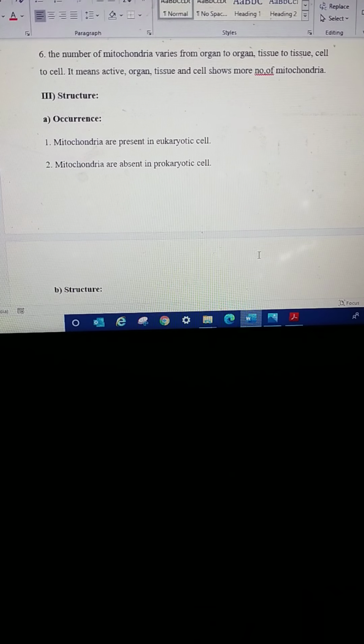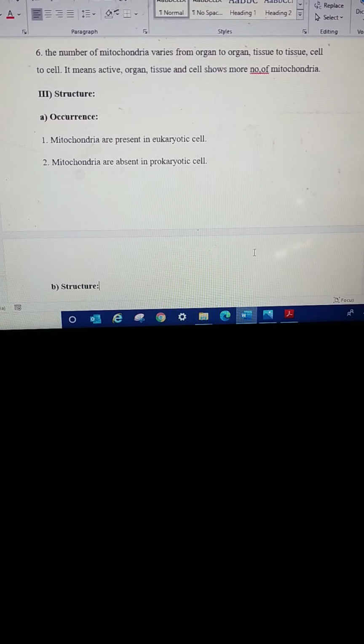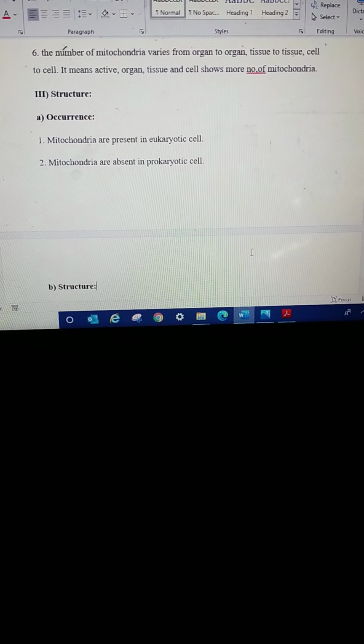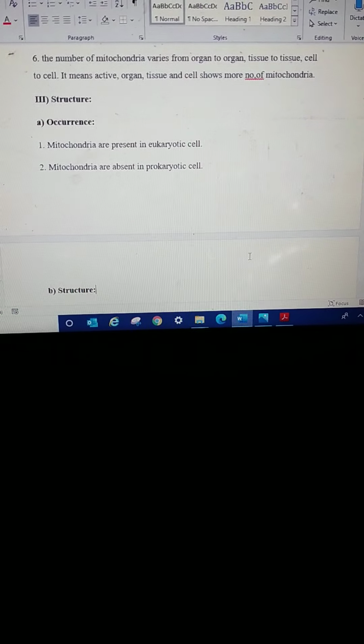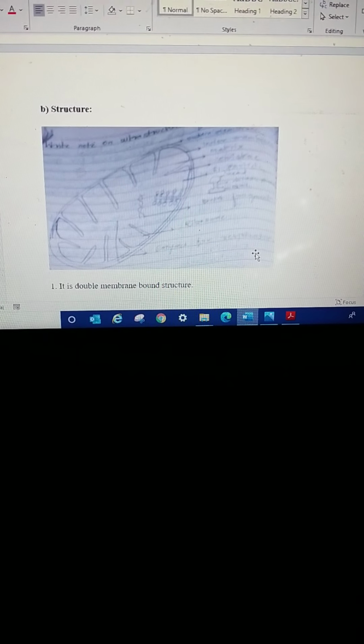In these plant cells or animal cells, mitochondria are present. But in prokaryotic cells, for example bacteria, there will be no mitochondria. Then see the figure of mitochondria.